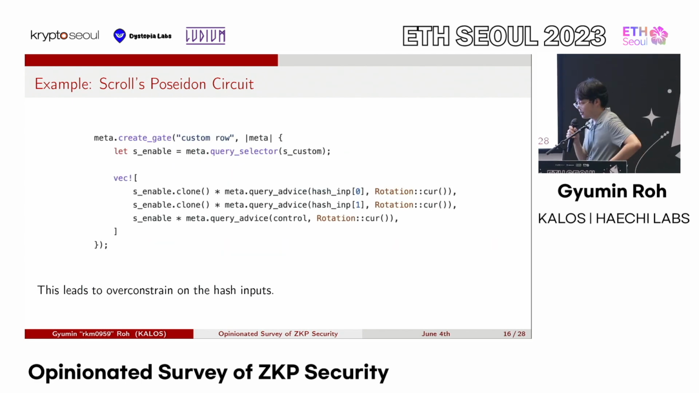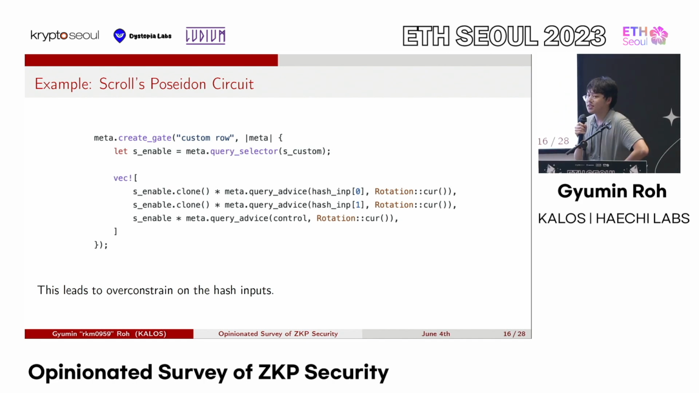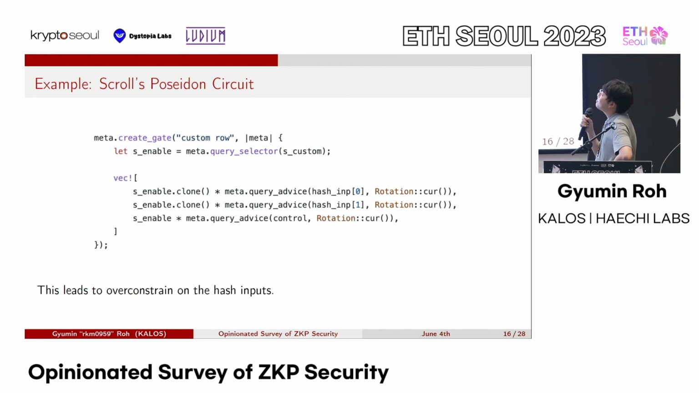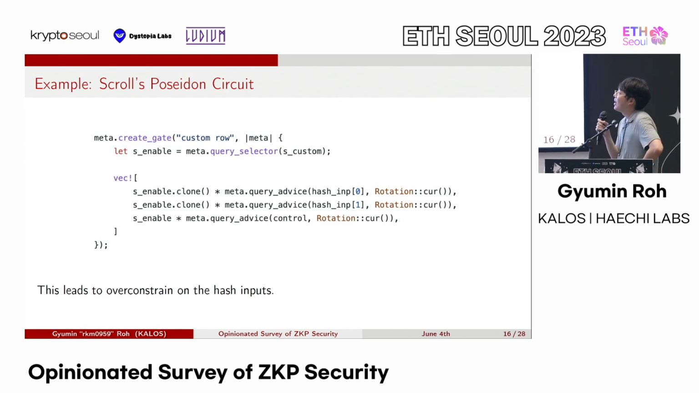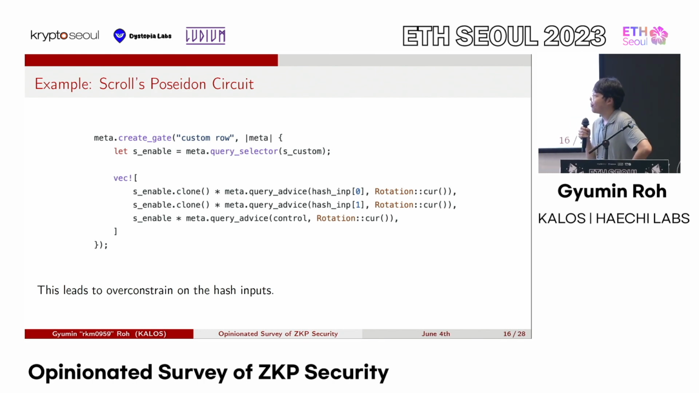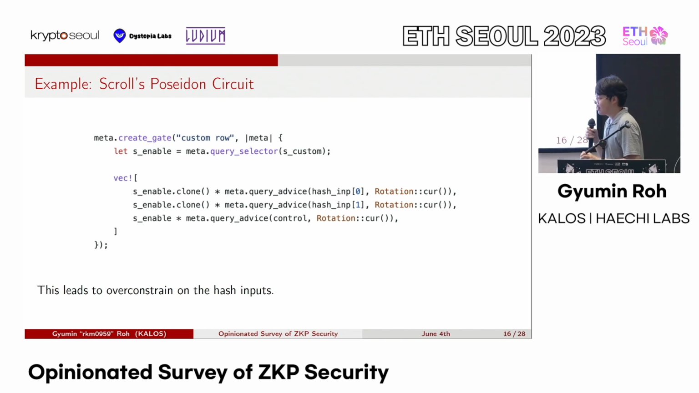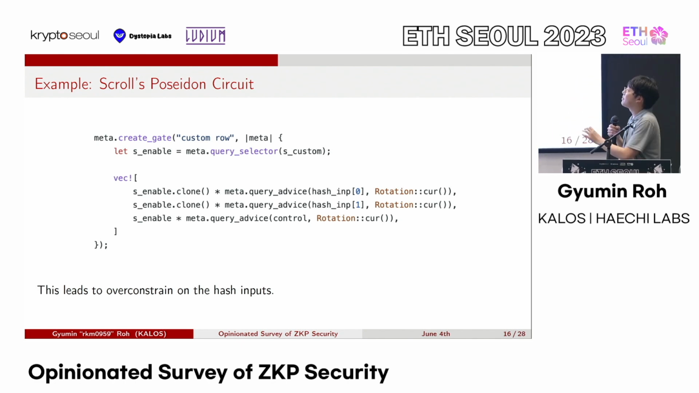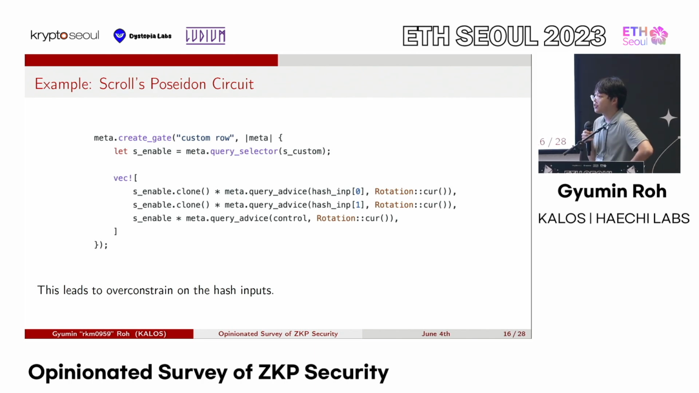And it also happens that there was a gate created such that if the scustom is turned on, i.e. it's a custom row, then the hash inputs and control value, where the control value is the remaining amount of bytes to be hashed, are forced to be equal to 0. So in conclusion, since the first row of the hash table body is mistakenly set as a custom row, the first hash inputs and the first control value are mistakenly over-constrained to be equal to 0.